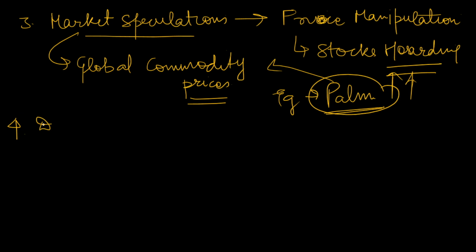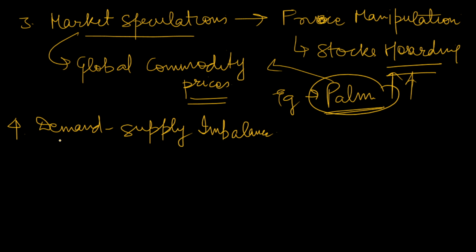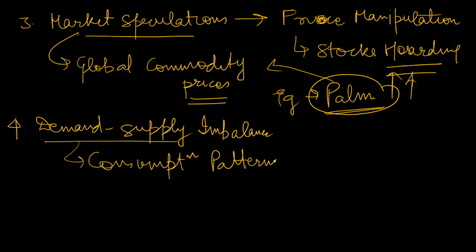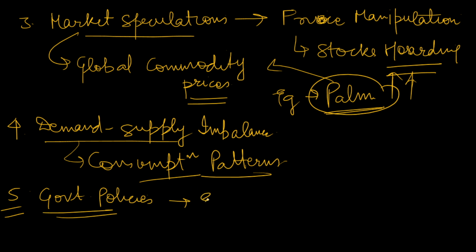Demand supply imbalance could be a problem. Obviously our population is rising, and consumption patterns are changing. Currently, especially in urban areas, consumption patterns are changing very differently. We are now focusing on high protein diets, fruits, vegetables, all of which can lead to a rise in prices. Government policies obviously affect prices. For example, there are some export restrictions by the government.